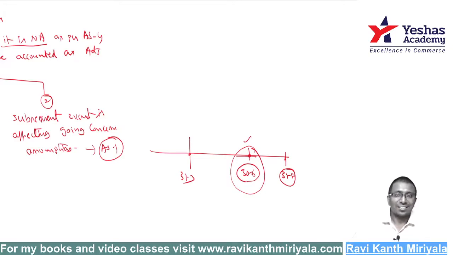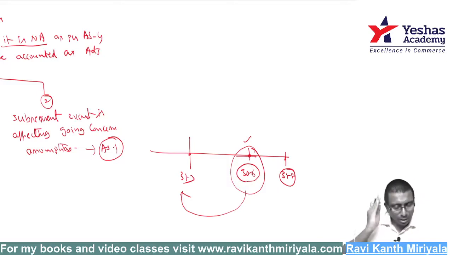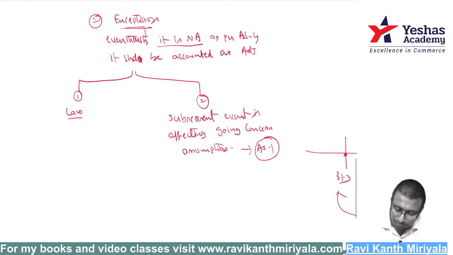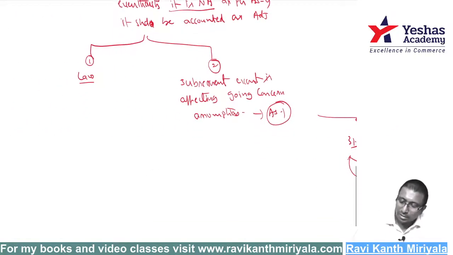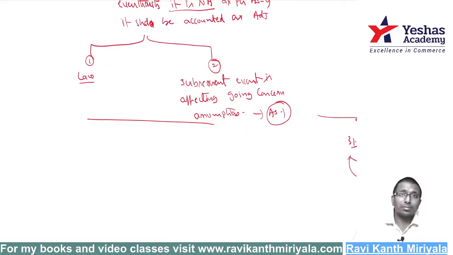Still, what are you supposed to treat it? As if the situation has happened on 31st March. If it has happened on 31st March, what would you have done? I would have recorded all assets and liabilities at NRV, on liquidation basis, as I discussed in accounting standard 1. Now you have to account for all these things as if this situation has come on 31st March, even though it is a non-adjusting event. Got it? One more point. This point you know, but still I'm telling you.